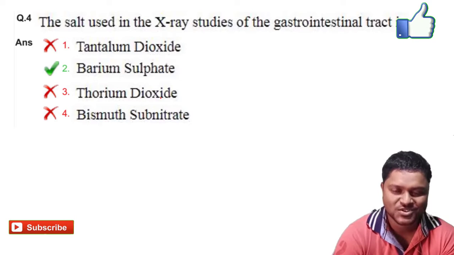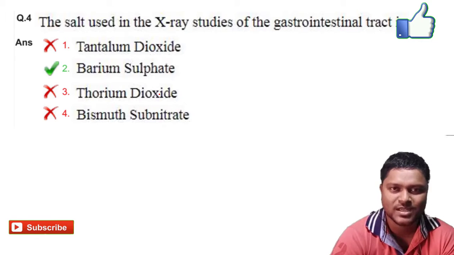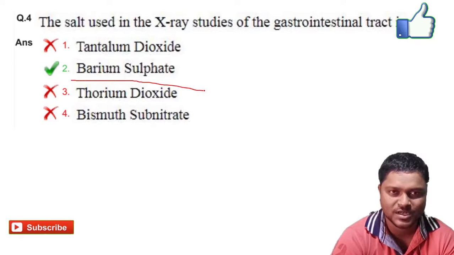Question number 4, the salt used in the X-ray studies of the gastrointestinal tract. Generally we are using barium sulfate as the radio opaque contrast media. So option 2 is the right answer for it.